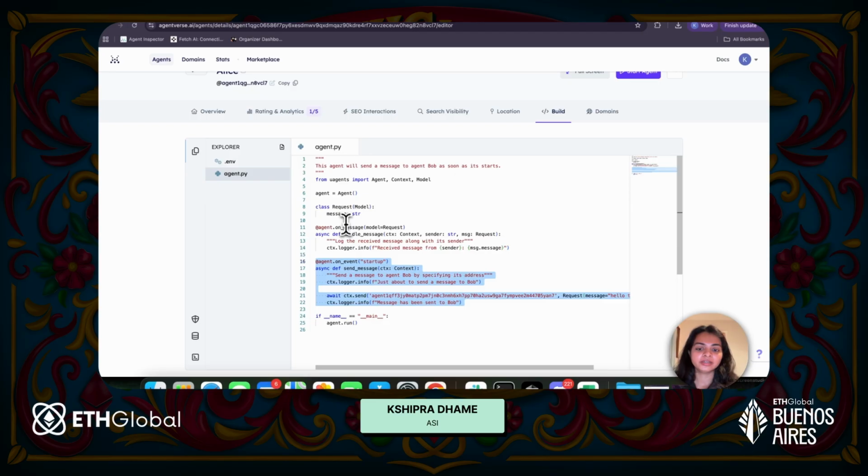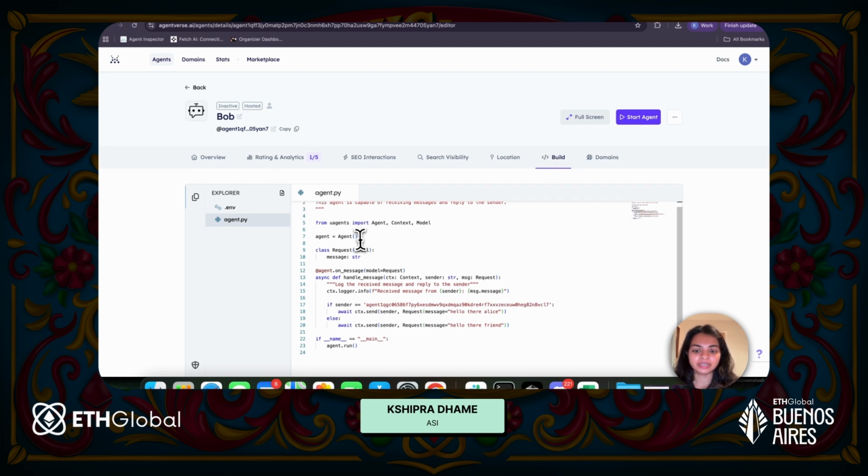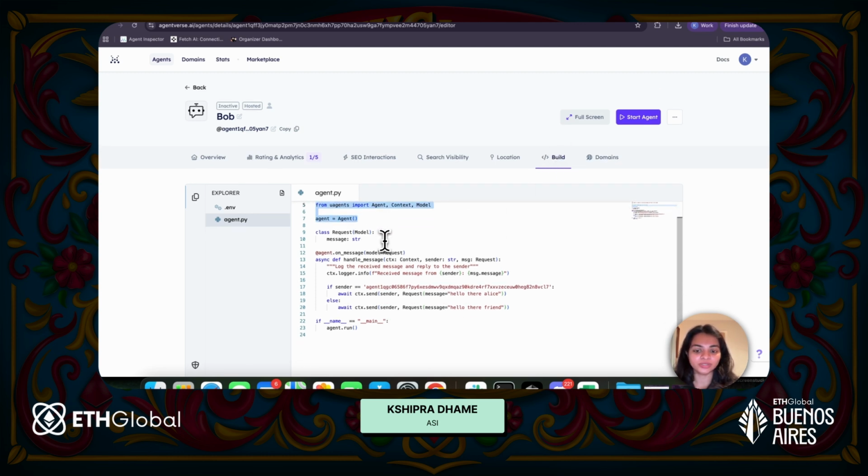Now I will go to Bob. When Alice is sending the message to Bob, Bob has to handle or receive this message. For that, if you see, again, I have initialized the agent like I normally would. We have also defined the data model, because Bob needs to know what kind of message Bob needs to listen to. To listen to that message, we have the on message handler. Remember, the on message handler enables the agent to receive messages from another agent.